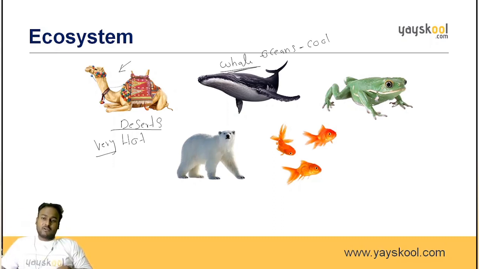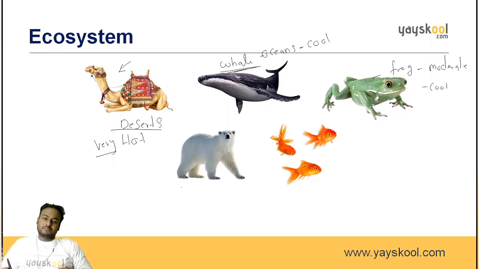Okay. Now comes the frog. Many people have seen this. Most of us have seen frogs. These live in nearby houses only. Near the ponds, near the gutters. Everywhere this frog lives. So this requires mostly a moderate temperature. So we can say it's a slightly cool temperature. Okay. Cool.